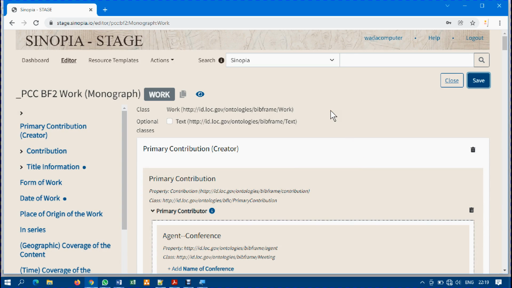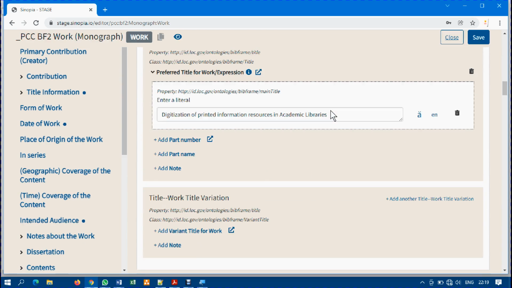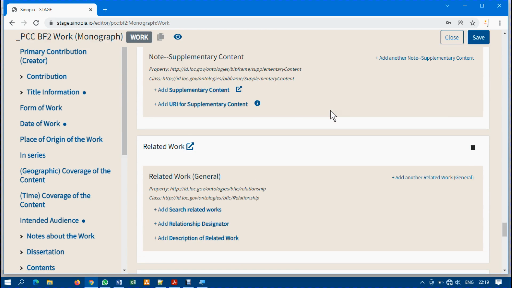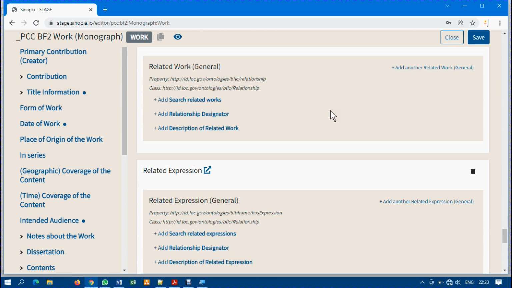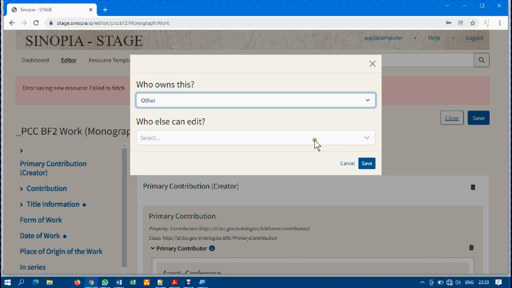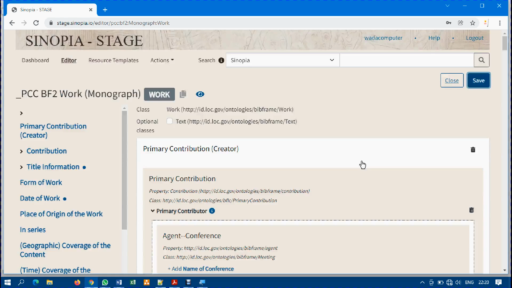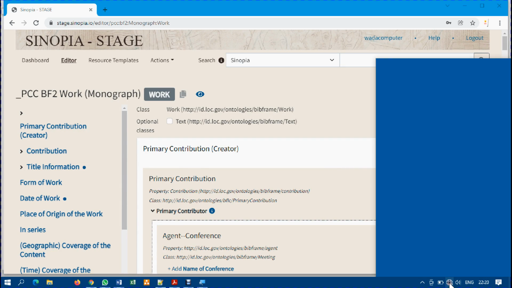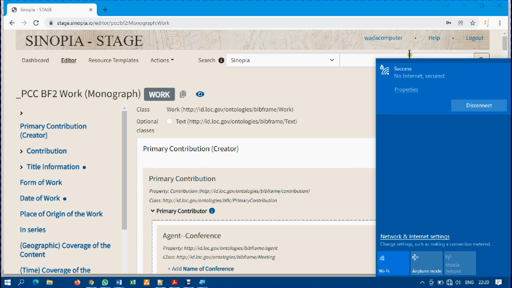Now that I've clicked on save, I'll now go back down here. Excuse me. Saving new resources failed to fetch. Let me save again. It's not supposed to fail, maybe because my internet has been disconnected. I'm sorry.